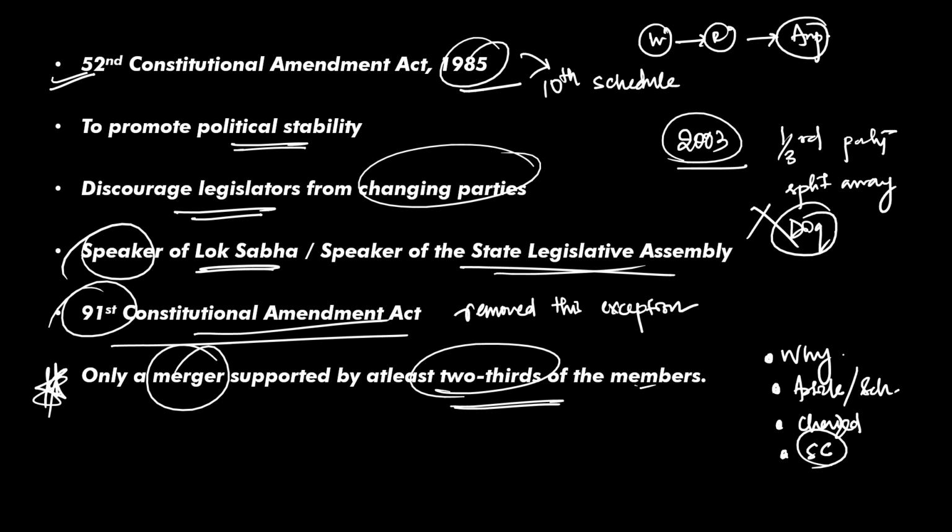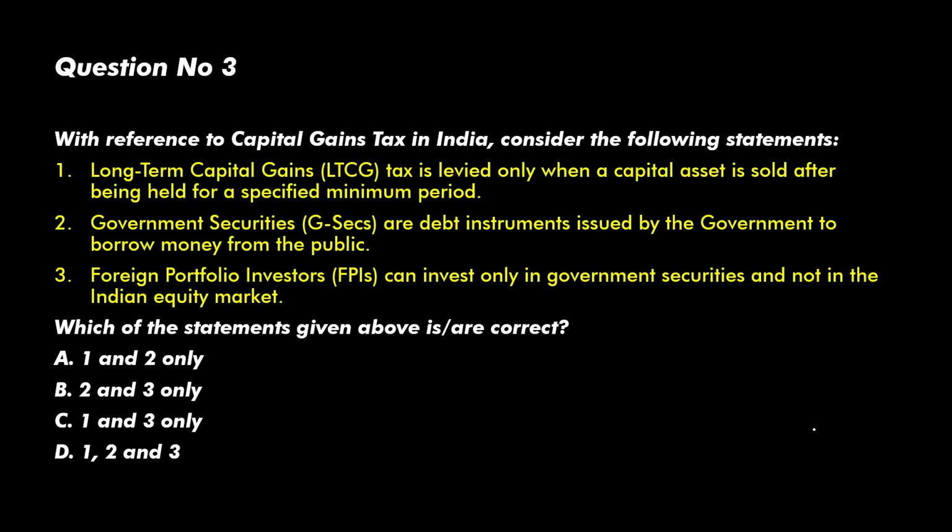Now let's move to today's final story. News number 3. With reference to capital gains tax in India, consider the following statements. Long-term capital gains tax is levied only when a capital asset is sold after being held for a specified minimum period. Government securities or GSECs are debt instruments issued by the government to borrow money from the public. Foreign portfolio investors can invest only in government securities and not in the Indian equity market. Which of the statements given above is or are correct?